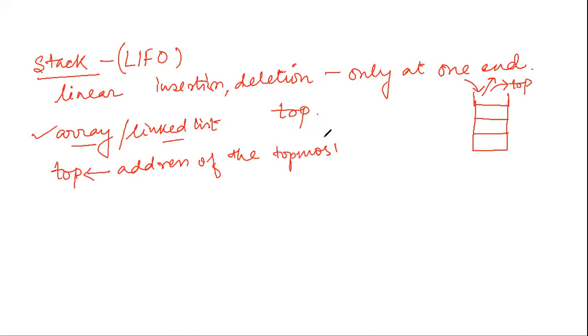In computer memory, we do not refer to any value by the value, we refer to it by its memory location. So the top will hold the address, that is the memory location, of the topmost element of the stack. And there is also another variable associated.